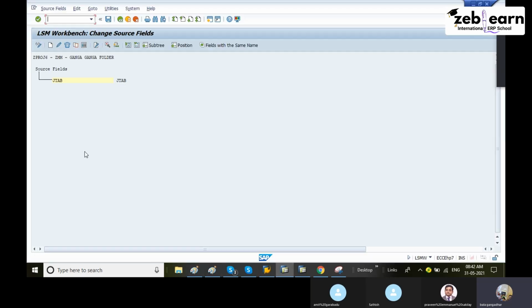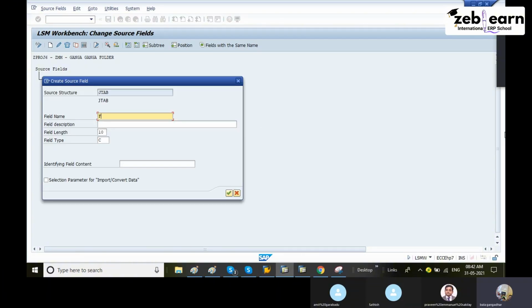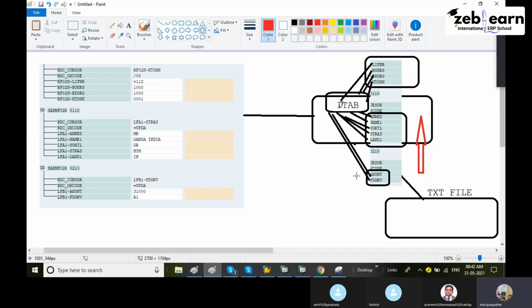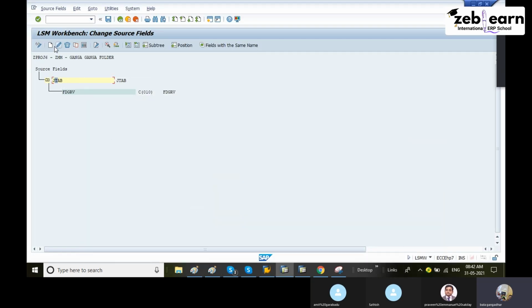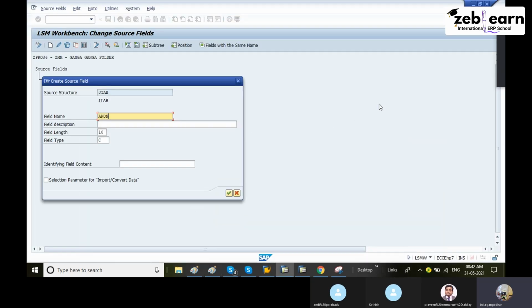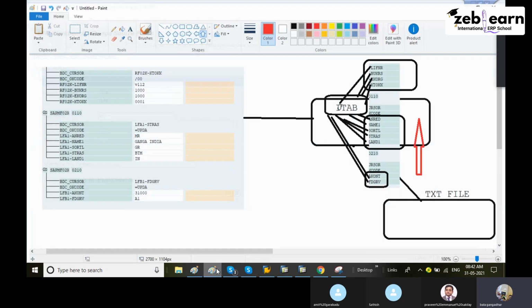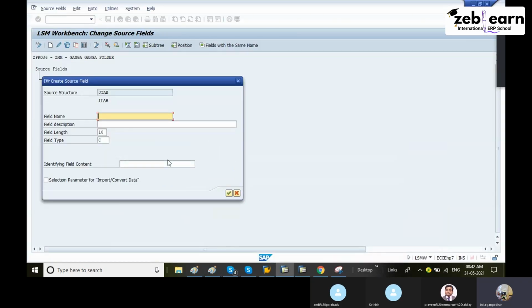Let me show one field. Then select this one. Field names you have to maintain. FDGRV, FDGRV, and the length. Like that you have to maintain. Second field, AKONT. Select the data, create AKONT. Third, the next field, as per land 1. Okay, land 1, country.